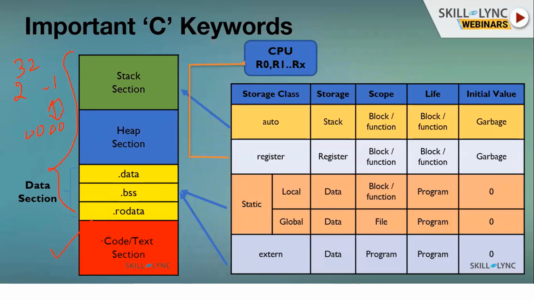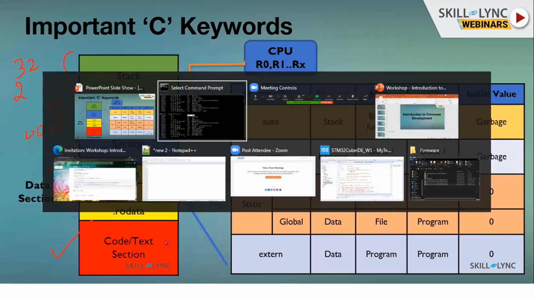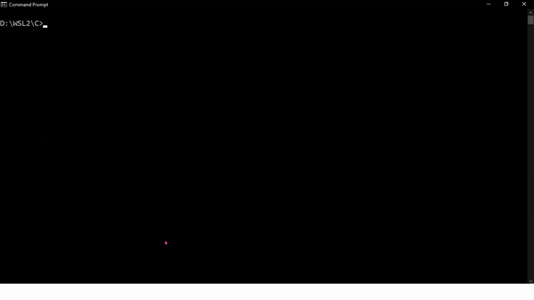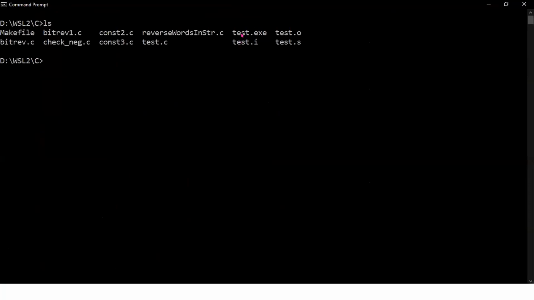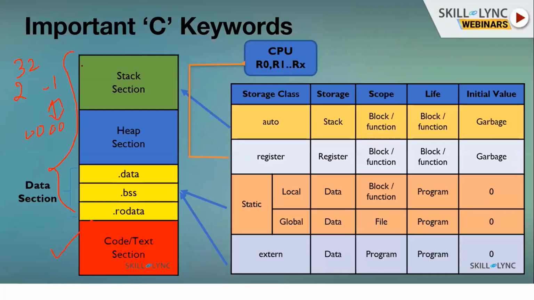Now, whatever test.exe I have, this particular program will be there even if I reboot my system. It will not be erased. But if I update some variable, the changes I have made will not be there when I reboot my system. So this part of the memory will be refreshed, but this will not. So this is mapped to your ROM or flash memory.